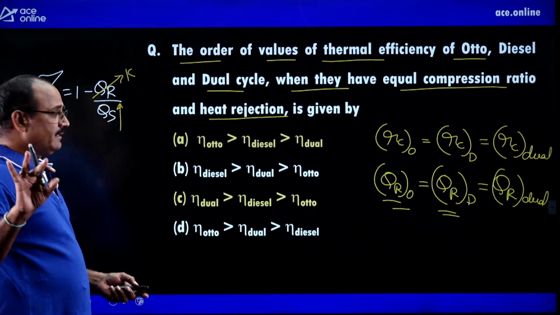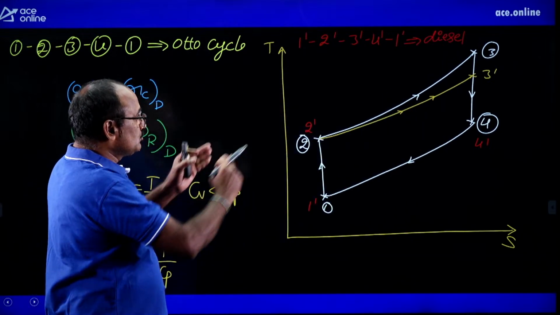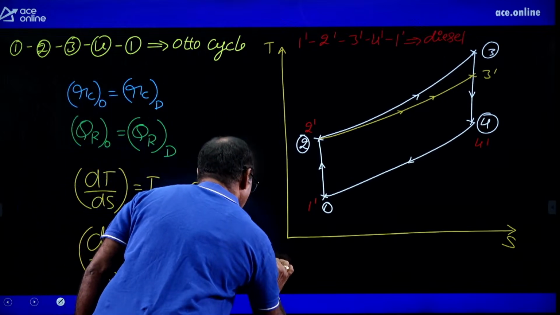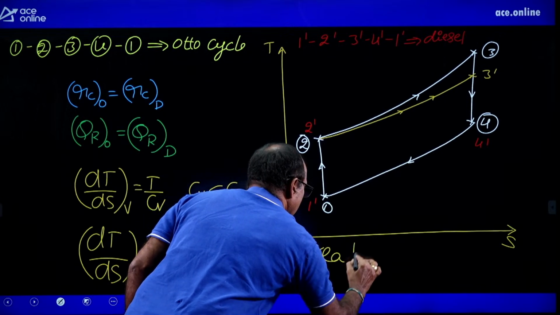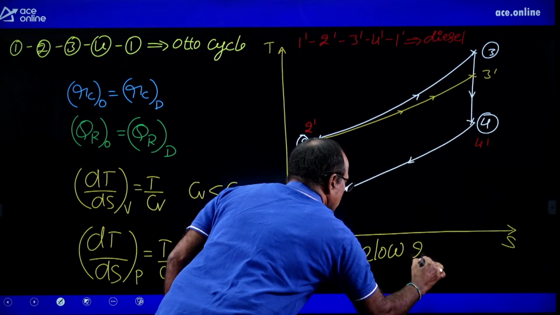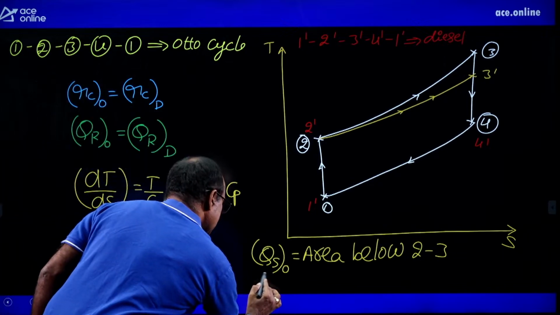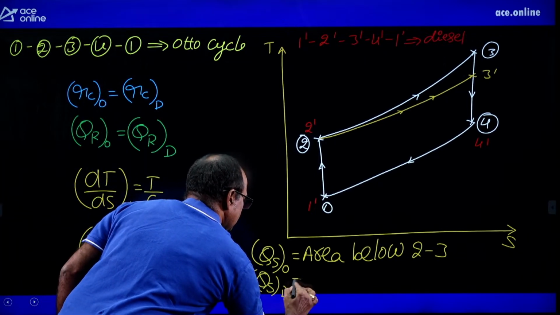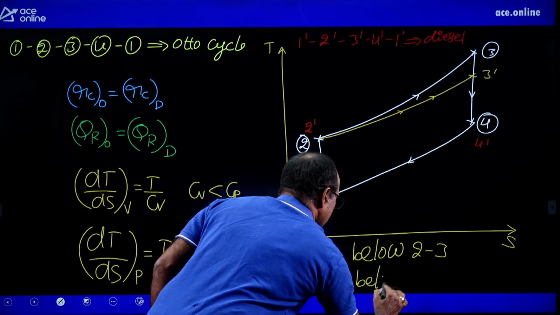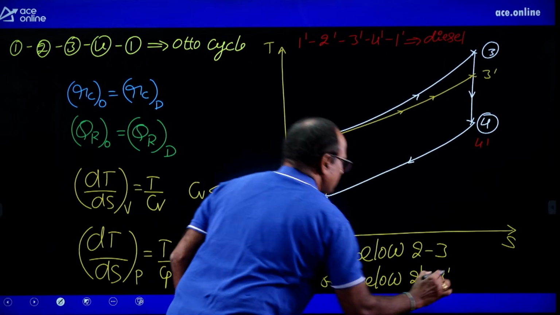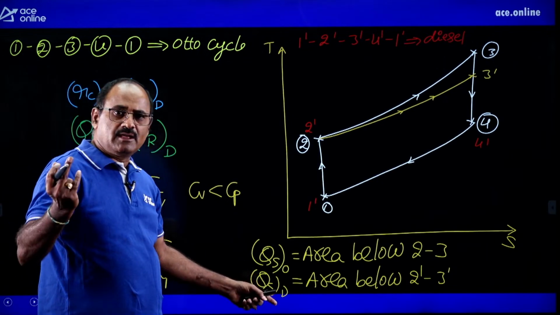For that we need to estimate the heat supplied. Heat supplied for Otto cycle is the area below 2-3, because area below the TS diagram is the heat transfer for a particular process. Similarly, heat supplied for diesel cycle is equal to the area below 2-3. From that you can conclude that the area below the diesel 2-3 is less compared to the area below the Otto 2-3.